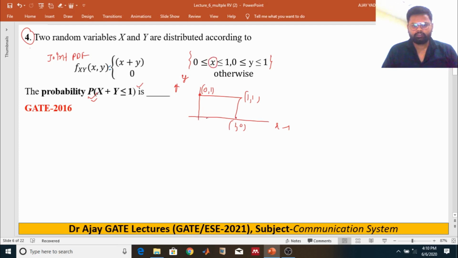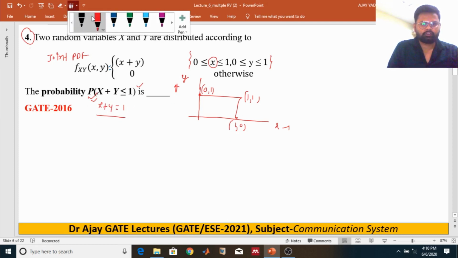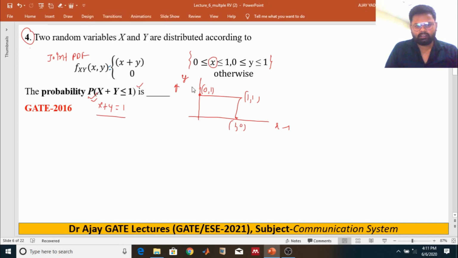This is distributed over here, so this is the plot of the two-dimensional random variable. As we know, suppose x plus y equals 1, what will happen? How do you draw this line in the x and y plane? Because it is an intersection, it will go just like that.